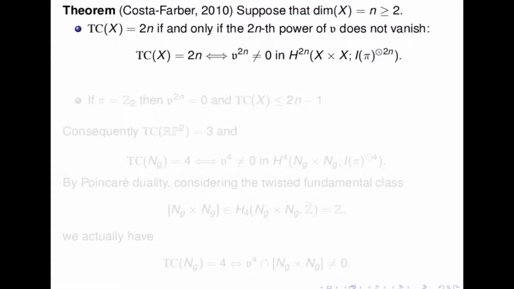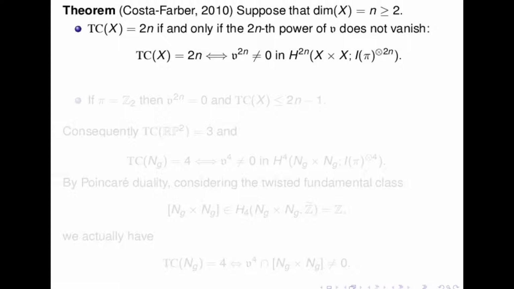Okay, so then we have this result by Costa and Farber: for a CW complex X of dimension n, we will have that TC of X is maximal, equal to 2n, if and only if the 2n-th power of this class we have seen does not vanish. This is a class which lives in the cohomology of degree 2n with coefficients in the 2n-fold tensor product of I of pi.